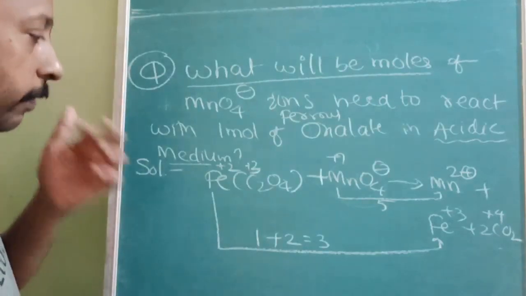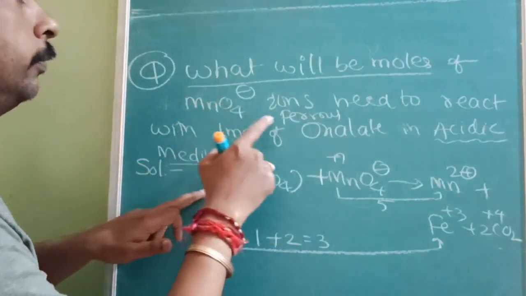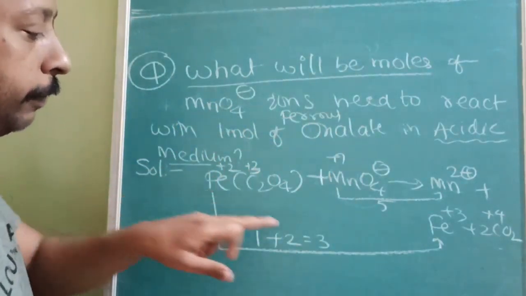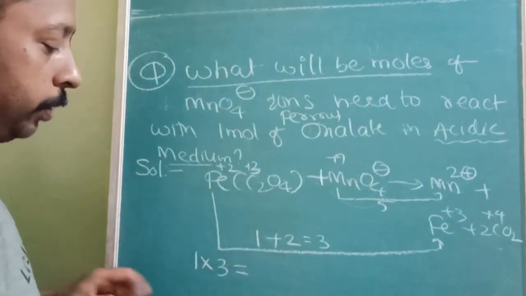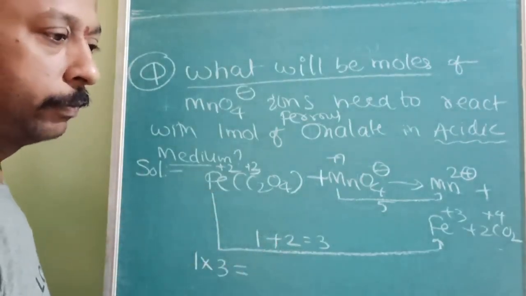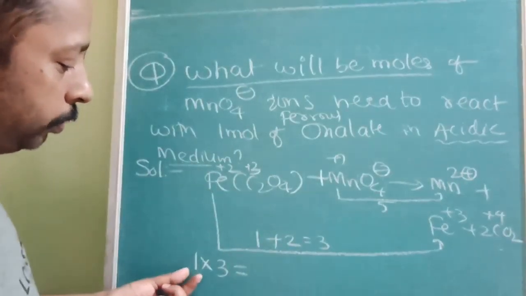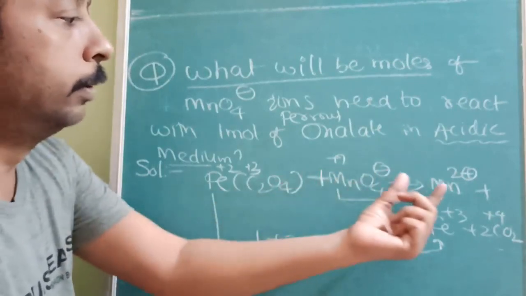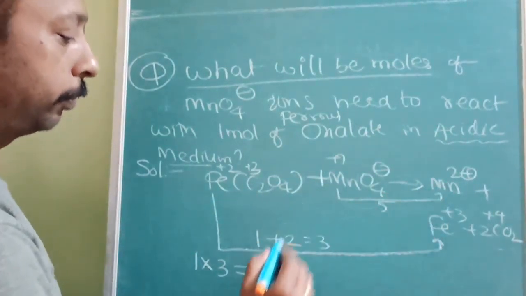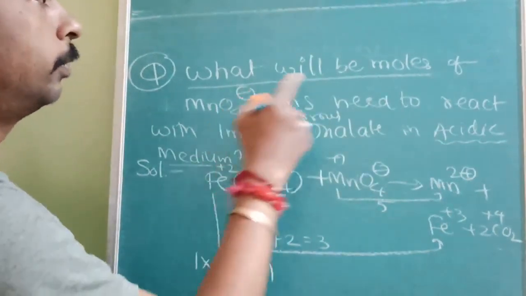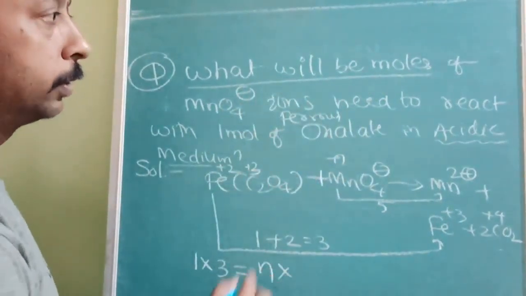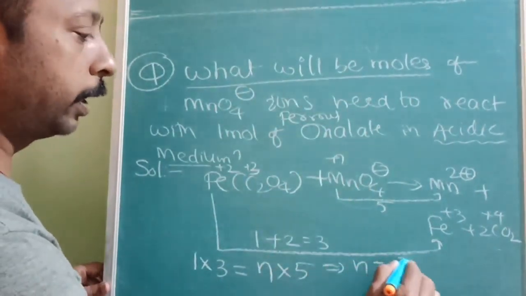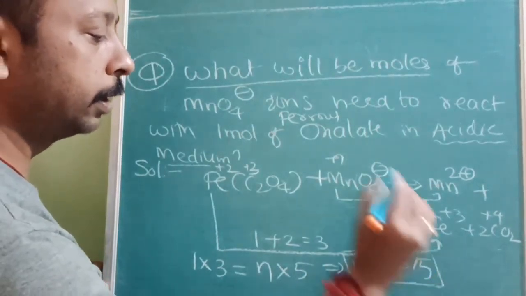Equivalent factor will be 5, and 1 mole of MnO4 reacts with 1 mole of ferrous oxalate. So 1 into the equivalent factor is how much? 3. Number of moles into equivalent factor will be the equivalent moles. So equivalents of ferrous oxalate must equal equivalents of MnO4. So let us take the number of moles we want to find, and the equivalent factor is 5. So the number of moles we should take is 3 by 5. That's why the answer is 3 by 5.